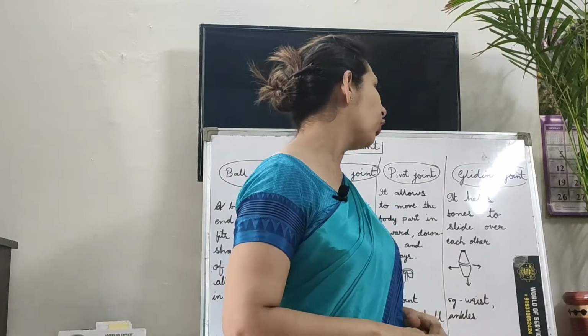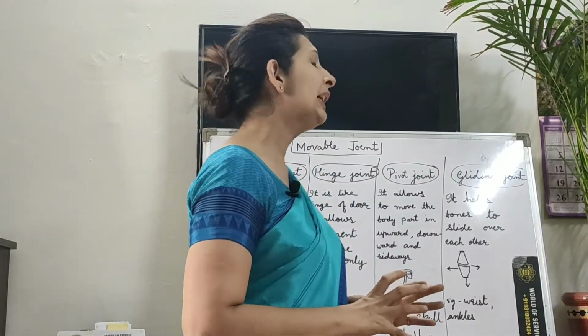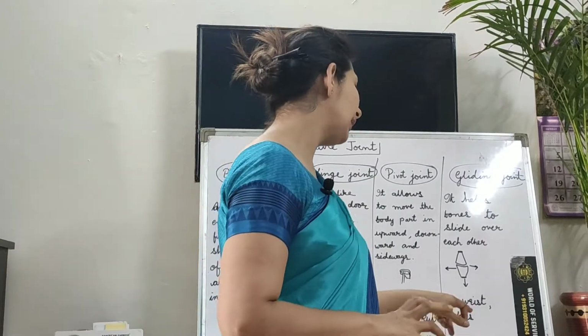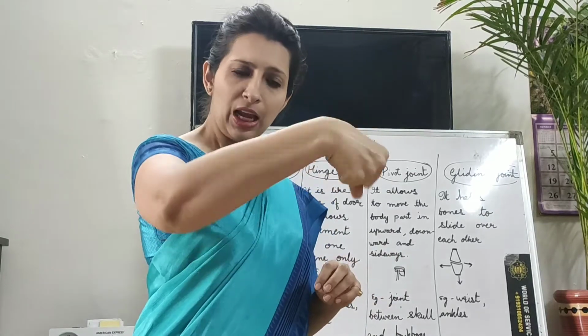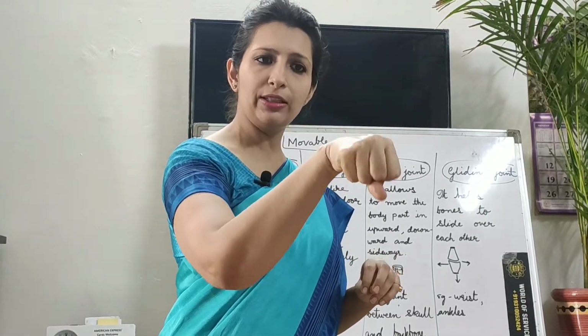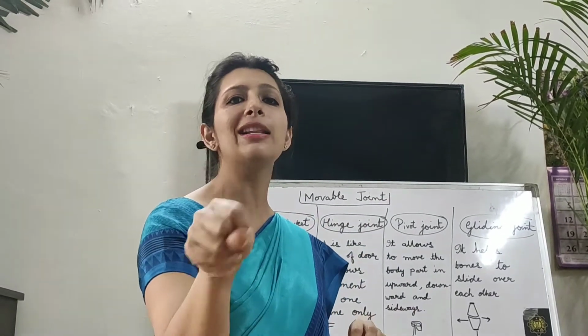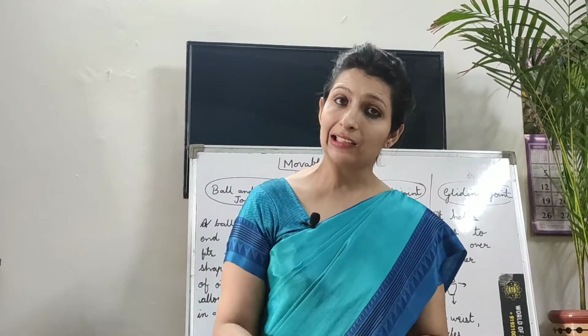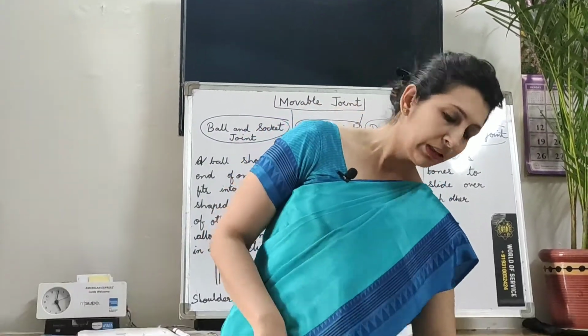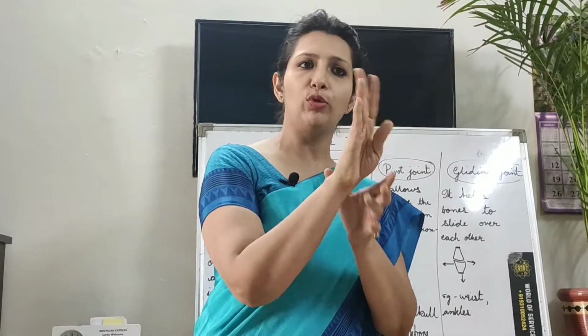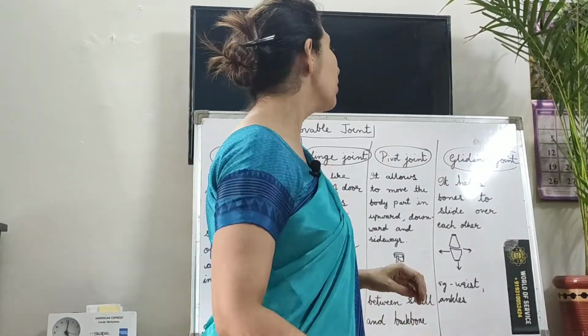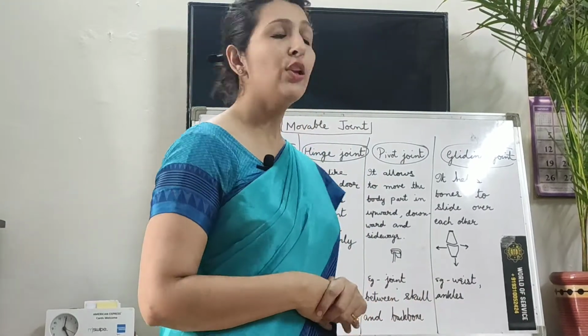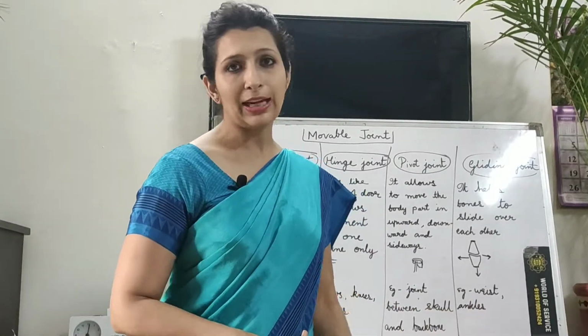Now we have the gliding joint. It helps bones to slide over each other. For example, you can take your wrist. See, you can move it very nicely, right? Front rotation and back rotation, left rotation as well as right rotation. The same happens with your ankles. You know what is ankle? The down part here is your ankle. It can also move like this. So this is known as a gliding joint. Children, I'm very much sure that you are clear with all the movable joints that we have discussed here.